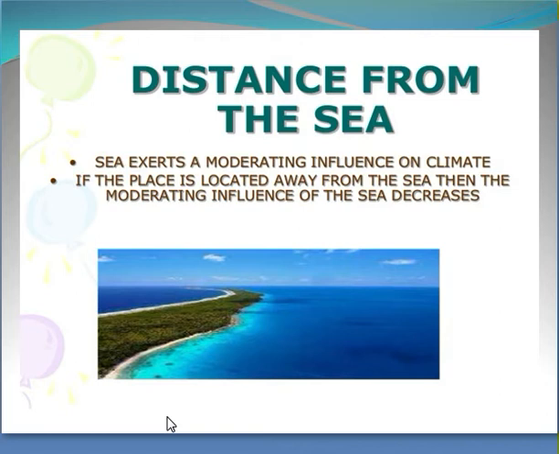Distance from the sea. The sea is cooler than the land in summer, but because water absorbs its heat longer than land does, it is warmer than the land in winter. Children, the places near the sea have a moderate climate. For example, Karachi. Karachi has a moderate climate, means average climate, as compared to Multan.